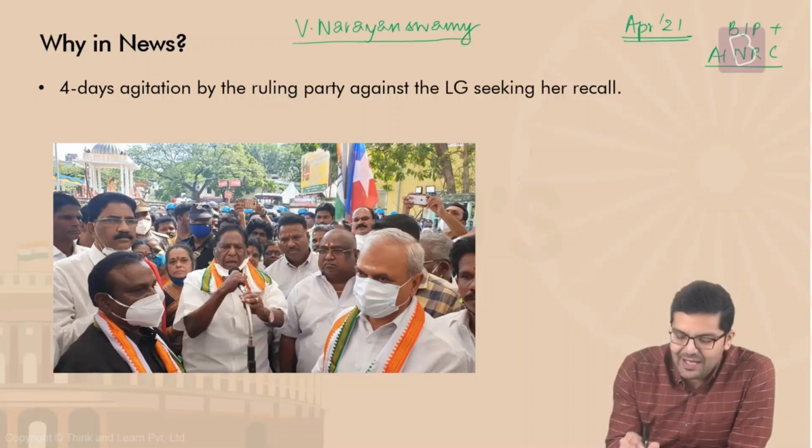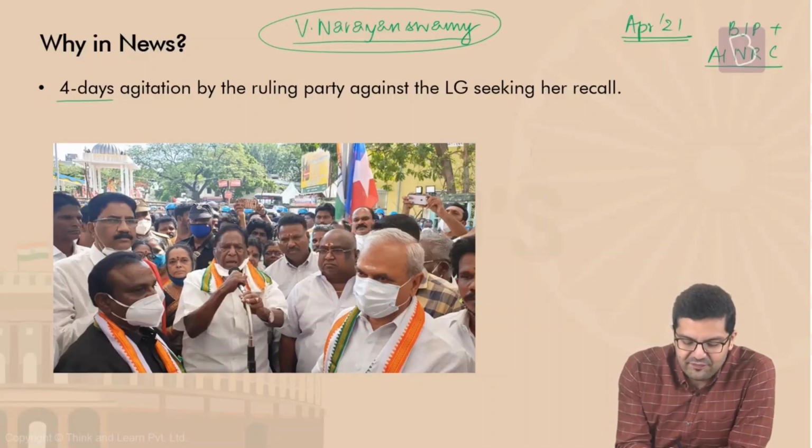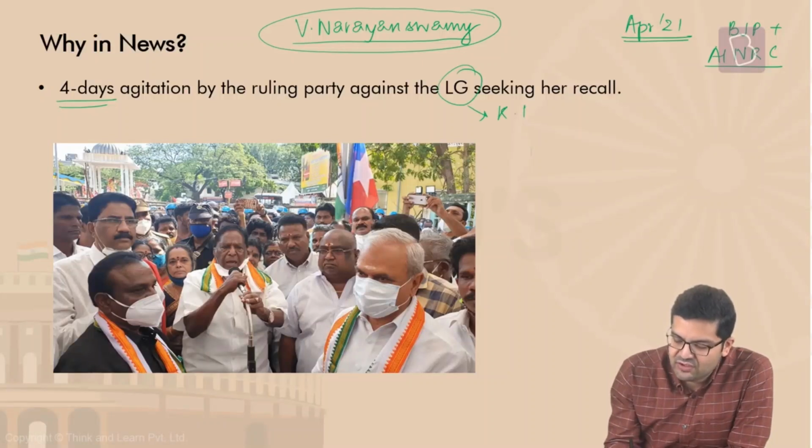So in January, the Congress party was the ruling party. V. Narayan Swamy was the Chief Minister, and along with other members of the cabinet and the members of the ruling party, he staged a 4 days dharna and agitation against the LG. The LG in question being Mrs. Kiran Bedi, seeking her recall.